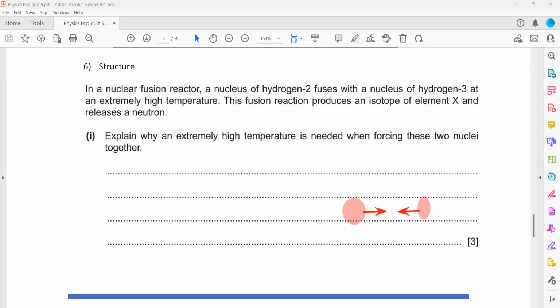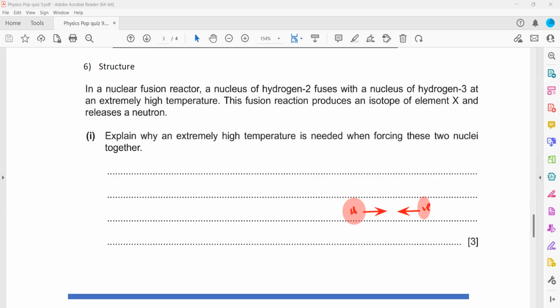Because the nuclei contain a positive charge, as there are protons present inside the nucleus. Protons are identical particles with like charges, and like charges repel each other. So why do we need a high temperature? When we increase the temperature, the nuclei or atoms will move faster. As a result, they can overcome the repulsion between the two, and so they can collide with each other, or they can fuse with each other.